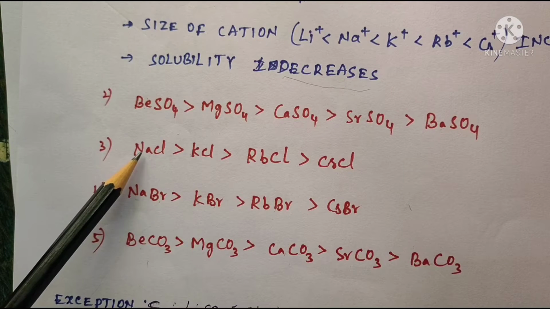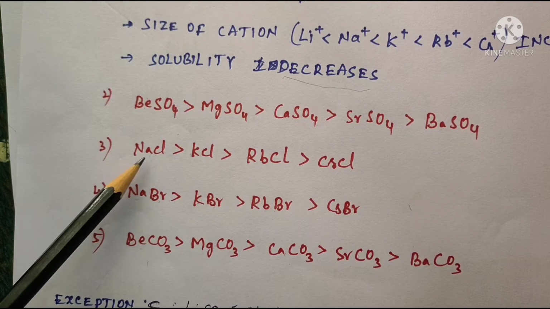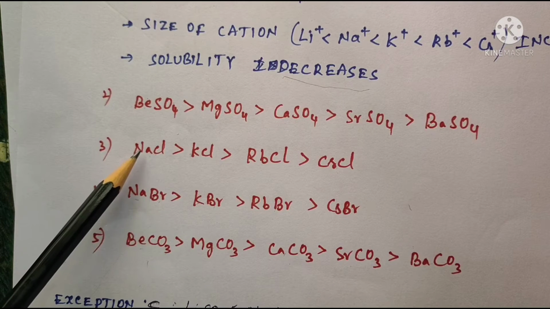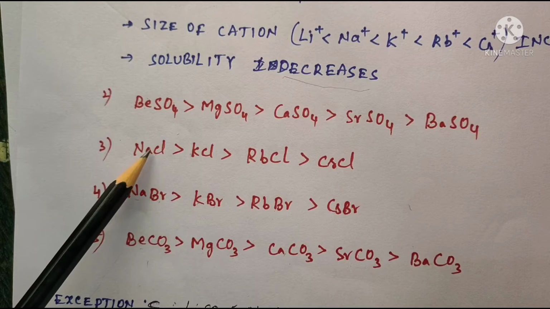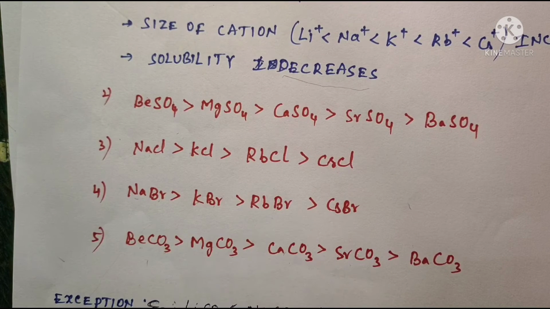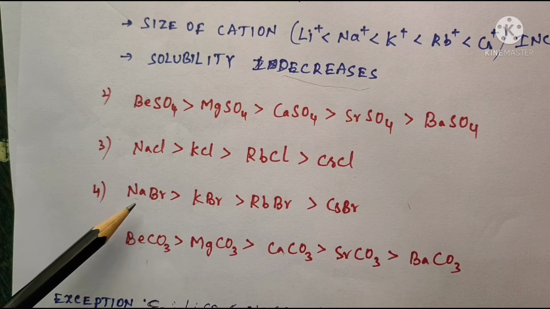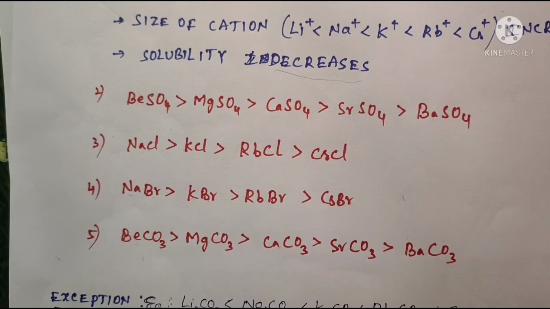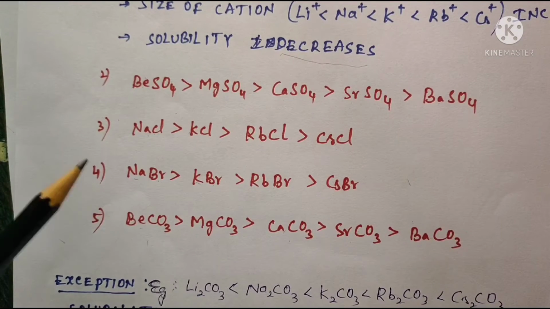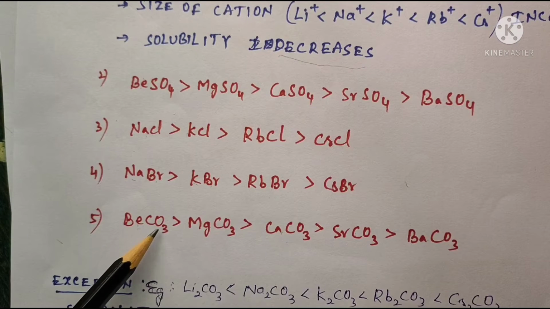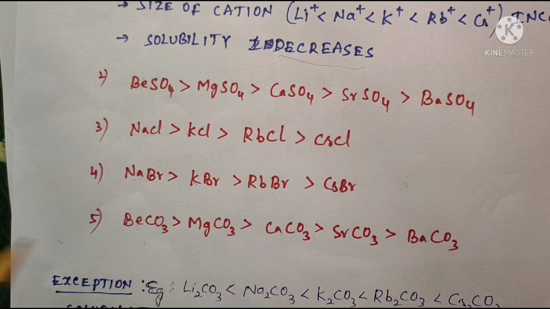In case of 1A group chlorides, anion is large, cation size increases and solubility decreases. 1A group bromides, here also anion is large, solubility decreases with increase in size of cation. 2A group carbonates, large CO3 minus 2 ion here.